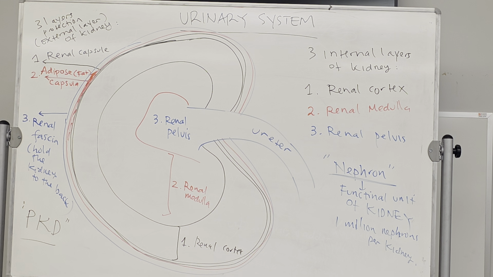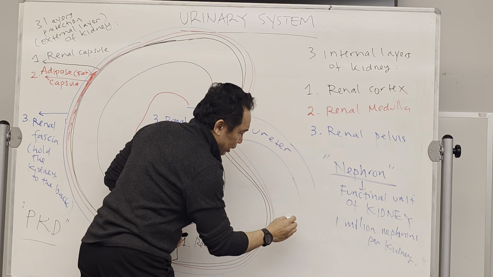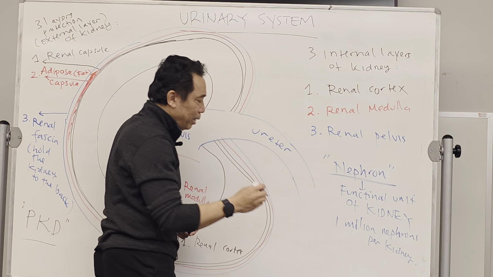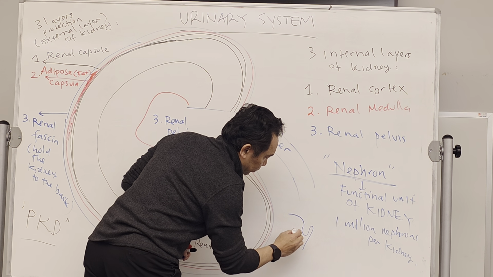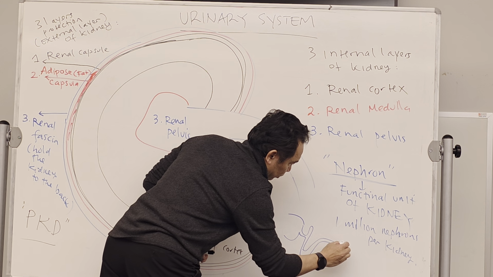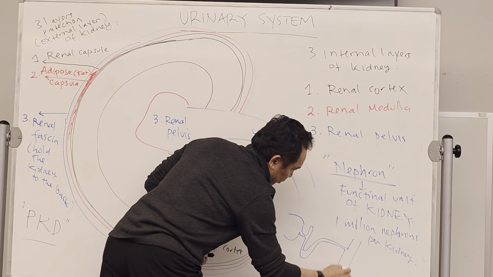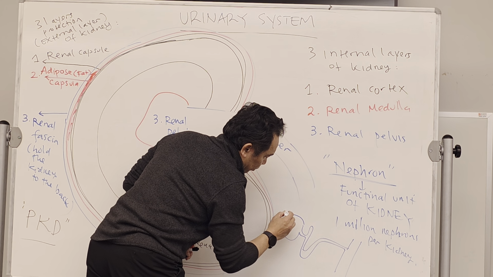Now, how does the nephron look like? The nephron looks like this. It has two main parts. I'm gonna put this one first. Okay.